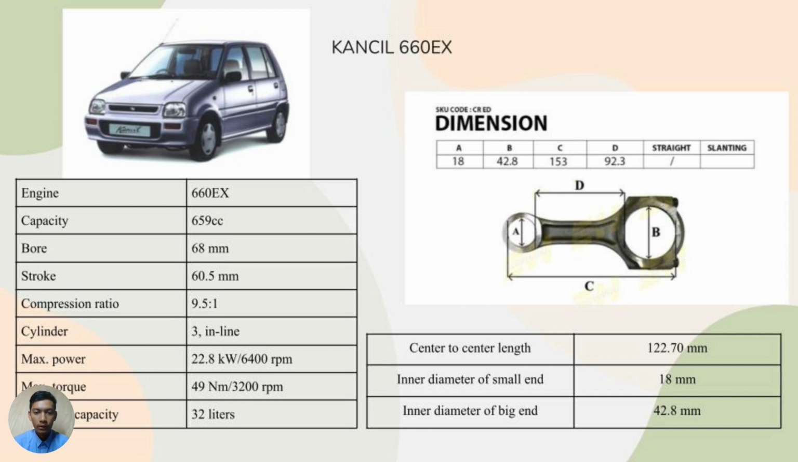For connecting rod, the center to center length is 122.7 millimeter, and the inner diameter for the small end is 18 millimeter. Then lastly, the inner diameter for the big end is 42.8 millimeter.